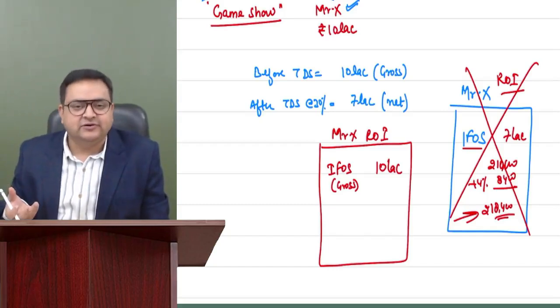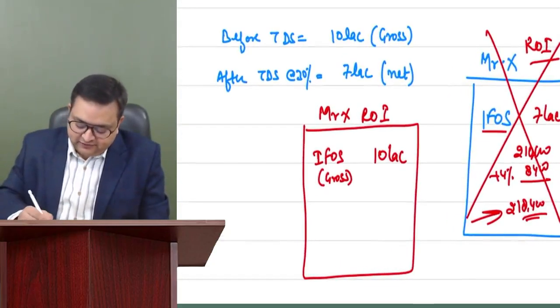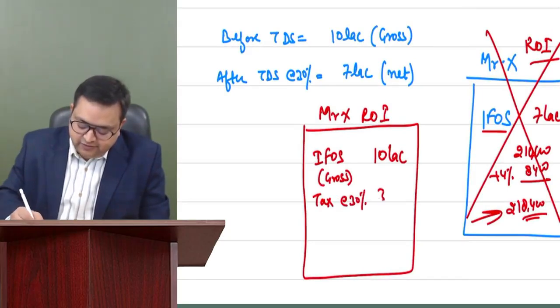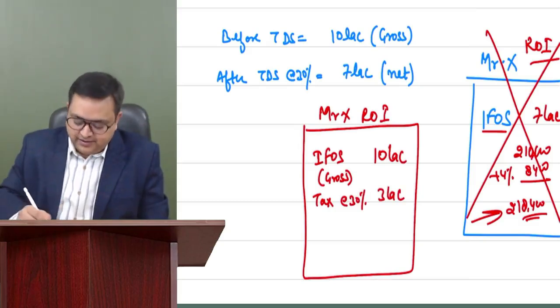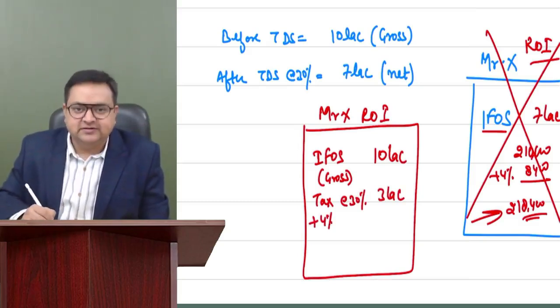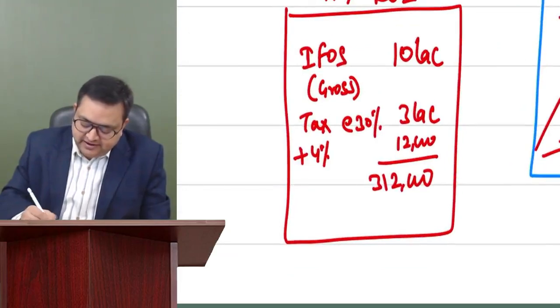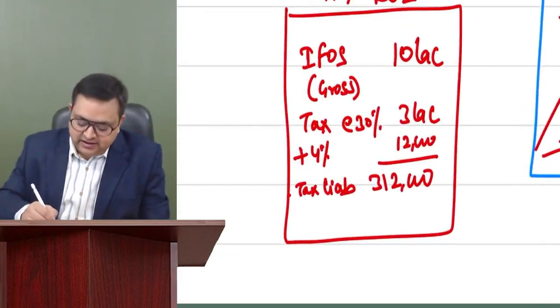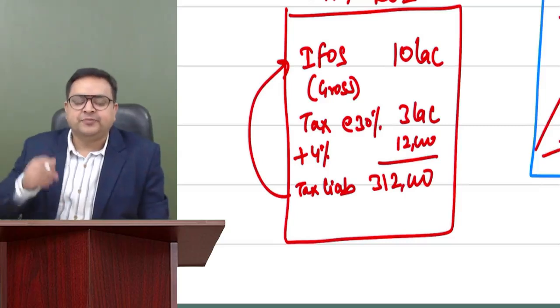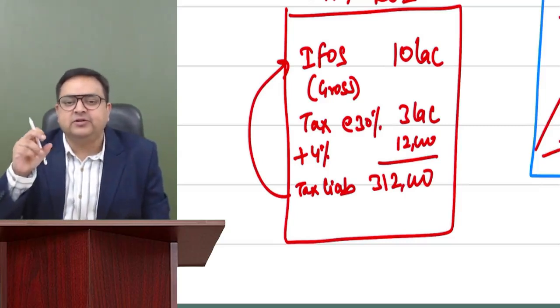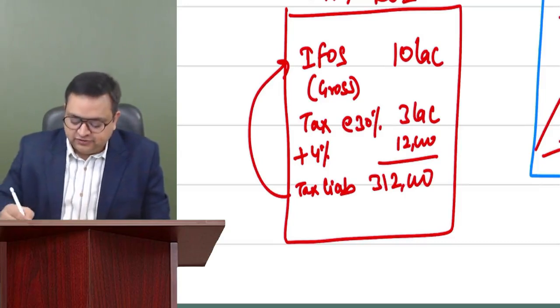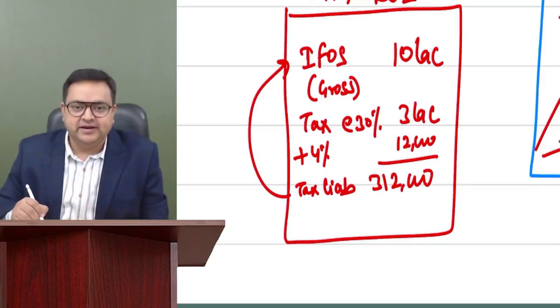The tax we understand on casual income is 30% flat. So the tax would be, at a rate of 30%, 3 lakh rupees. This is the tax. Plus 4% health and education cess, so it would be 12,000. So 3,12,000. This is called tax liability. What is tax liability? The total income which you have, the tax which is computed on that income is called tax liability. So 3,12,000 is the tax liability.